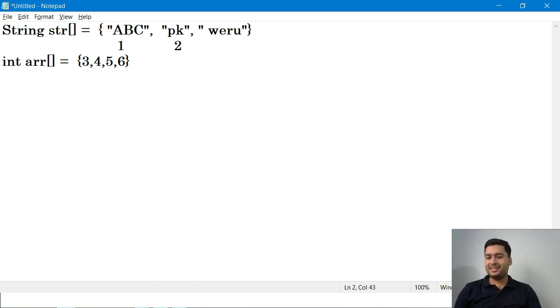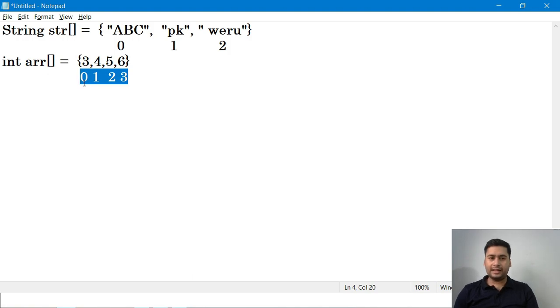No, this is wrong. The array index value always starts with 0, then it goes to 1, then to 2. So always be sure about it. Always make sure you start the index value of the array with 0, then 1, then 2. Always array index starts with 0. Don't forget it. So this is the index value.